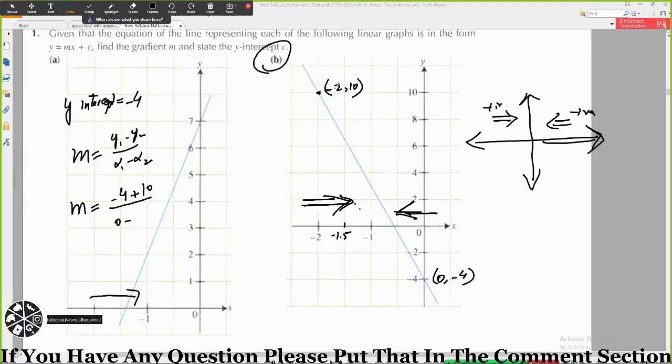So this will be your x1, this will be your y1, this will be your x2, this will be your y2.